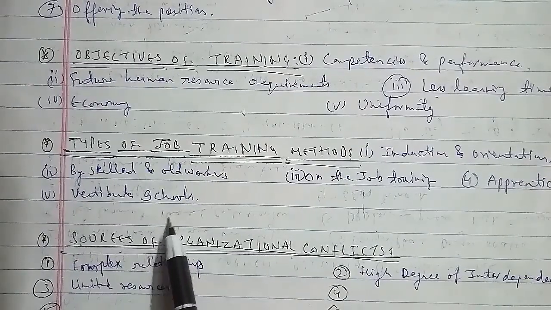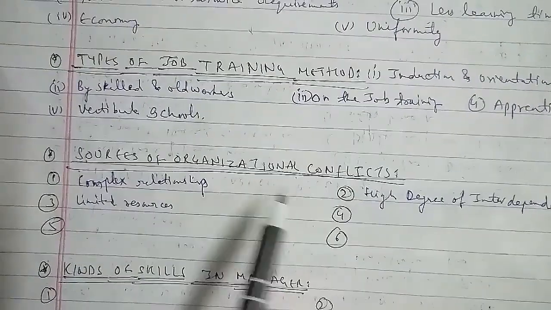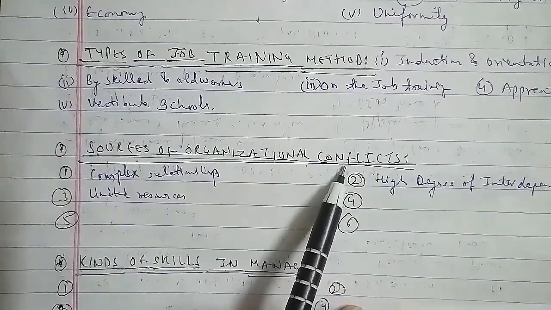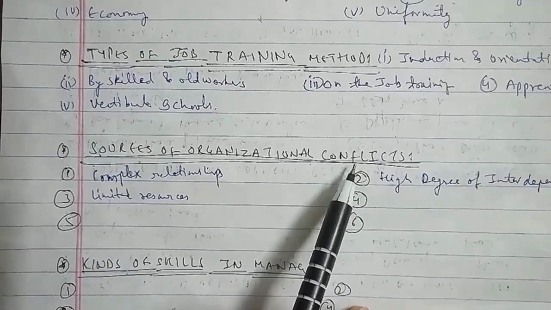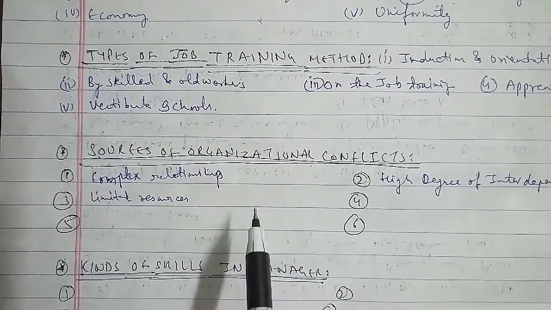After that, we have the sources of organizational conflict.